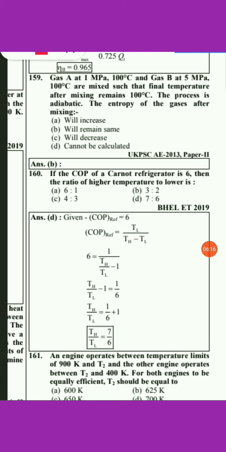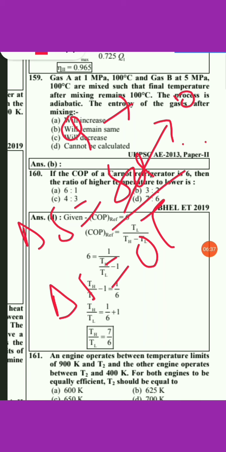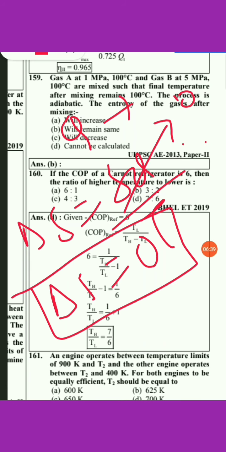During the adiabatic mixing of any gas, there will be no heat transfer to the surroundings. Entropy change is nothing but the cyclic integral of del Q by T. As there will be no heat transfer to the surroundings, delta S will be 0, as mixing is taking place. Consider the process adiabatic. As the process is adiabatic, the heat transfer to the surroundings is 0, which means the entropy change for the process is 0.